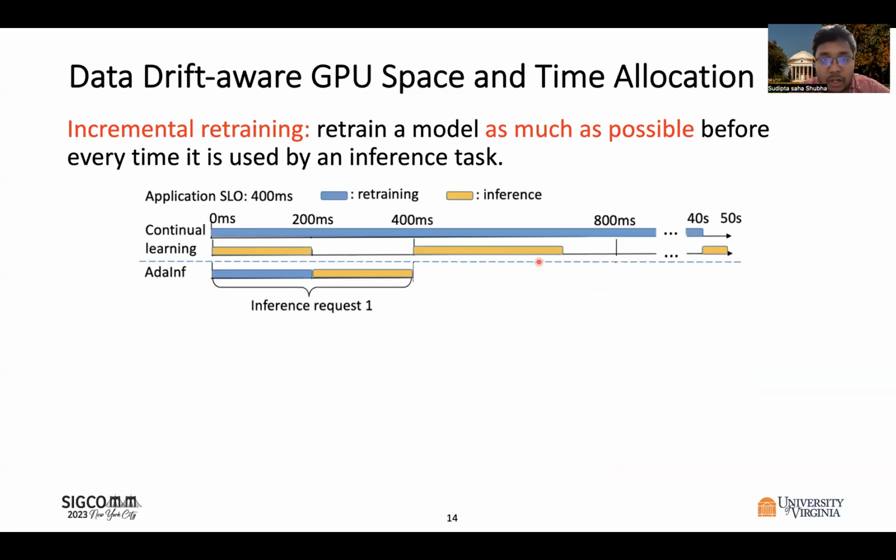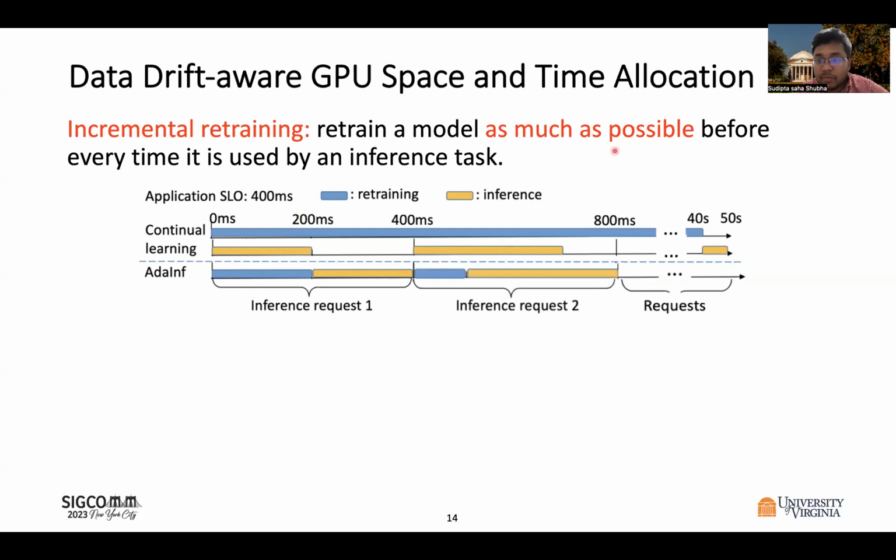Then in the second component on GPU space and time allocation, we propose a method called incremental retraining that retrains a model as much as possible before every time it is used by an inference task. So if the SLO is 400 millisecond and the inference requires 200 millisecond, we can do the retraining for the first 200 millisecond and still satisfy the latency SLO. This way, the inference requests that are initiated before the completion of the whole retraining can be executed on a version of the model that has been retrained to some extent.